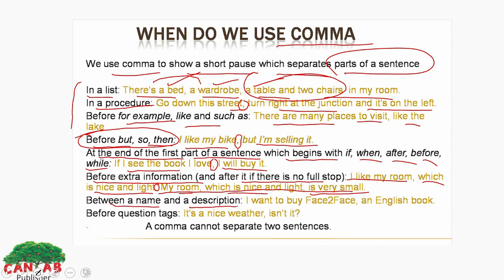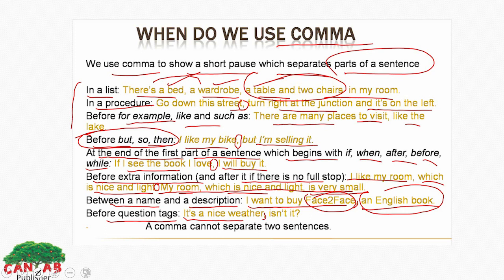When we write a name or any description, I want to buy Face to Face, an English book. He's talking about a book here, an English book. So I want to buy Face to Face. This is the book name here. Then took a short pause and then an English book. Before question tags, when we write a simple sentence and at the end we ask question, we put comma here.